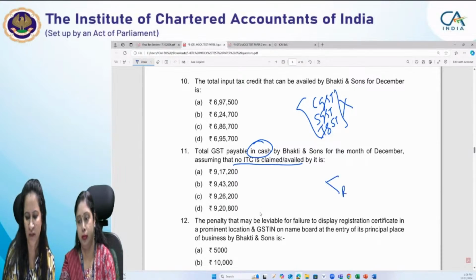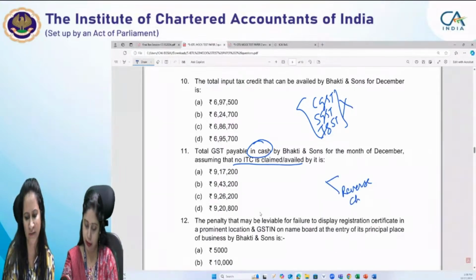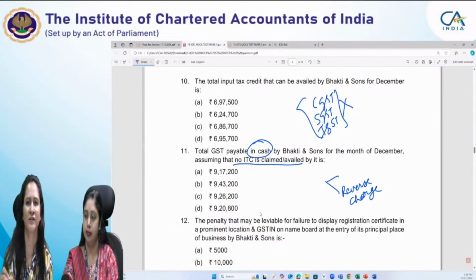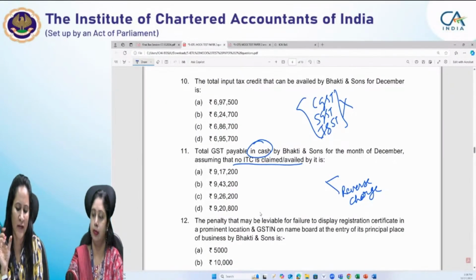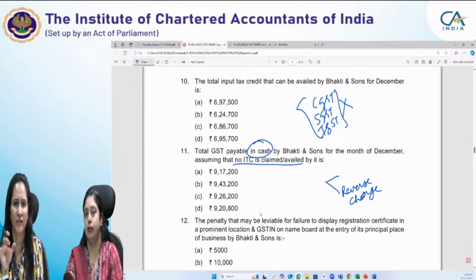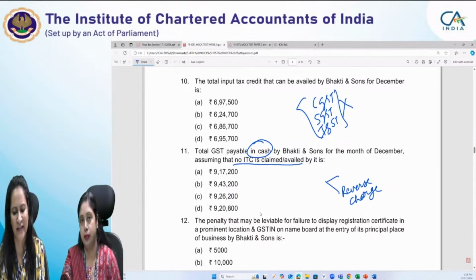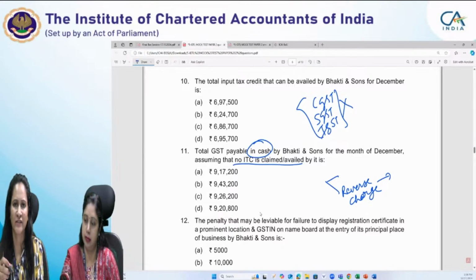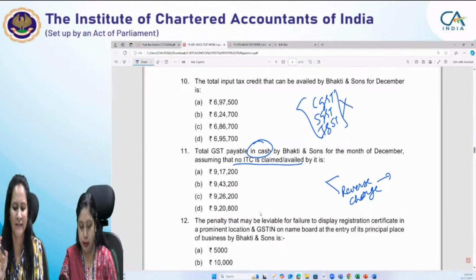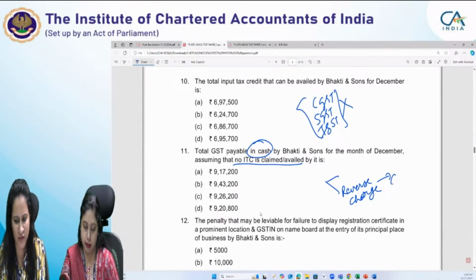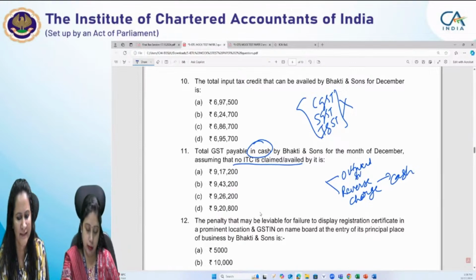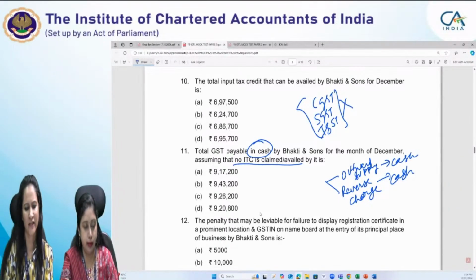Basically, reverse charge, all the entries which I have discussed with you. In case of reverse charge, I am again emphasizing that all the services which are taxable under reverse charge, the liability has to be discharged in cash. ITC cannot be used because supplies covered under reverse charge are not covered in the output tax, and ITC can only be used to pay the output tax. So for reverse charge, cash is to be used. And in case of outward supply, since it is asked to ignore the ITC, we are assuming that they are also to be paid by cash only.